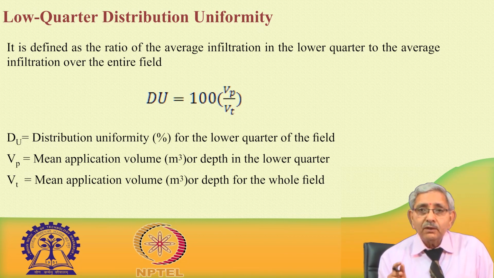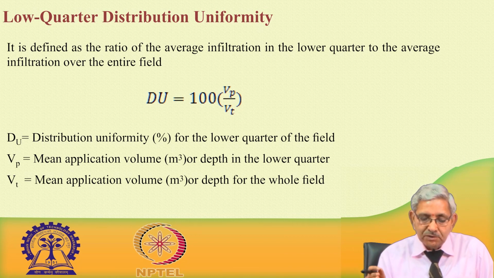Now, lower quarter means the whole field is divided into 4 quarters. Water is supplied from the upper reach to the lower reach, so in the lowest part we consider the infiltration depth and its mean depth.